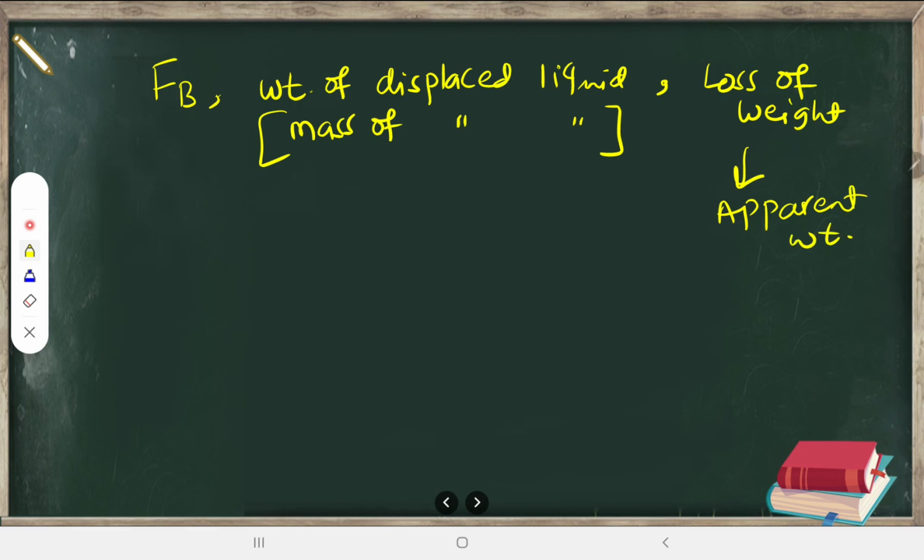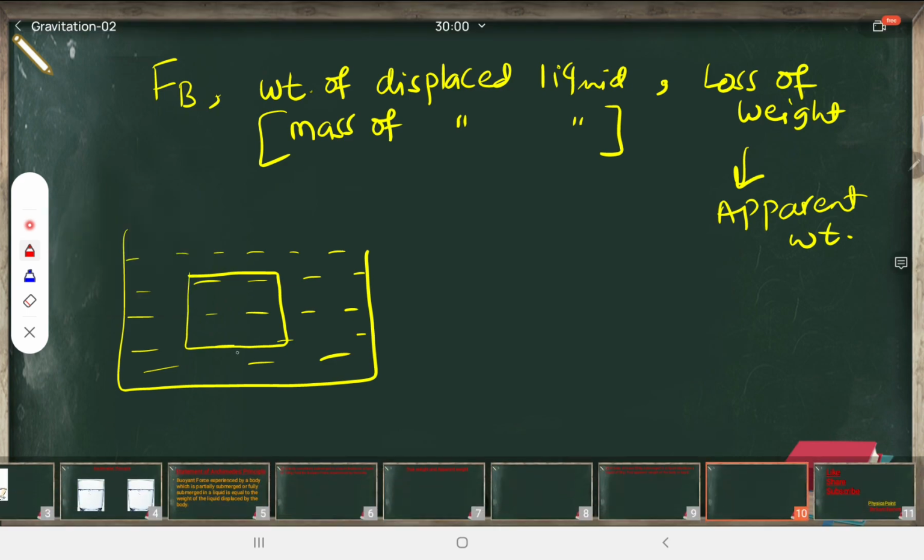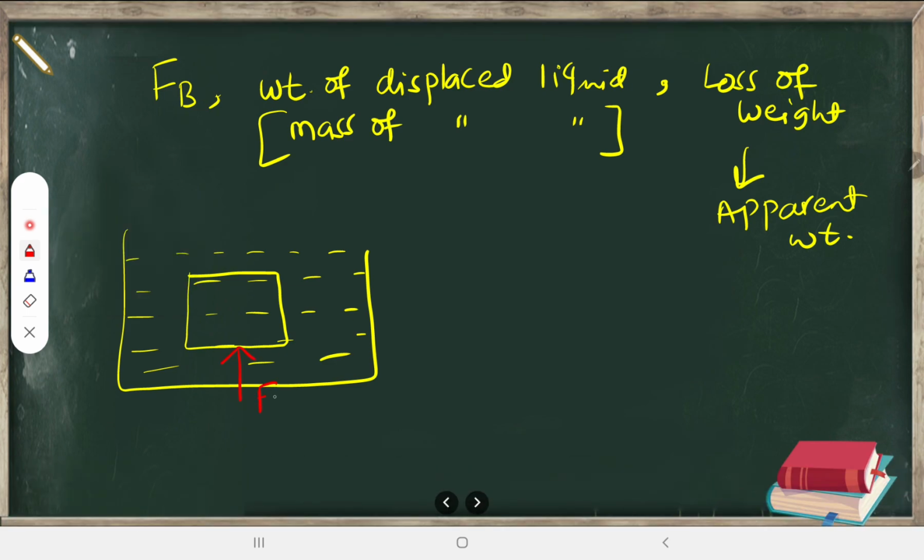To summarize, whenever you put a body inside a liquid, this body is going to displace some liquid, that is for sure. So it will experience a buoyant force and displace the liquid also. That buoyant force is equal to the weight of displaced liquid.